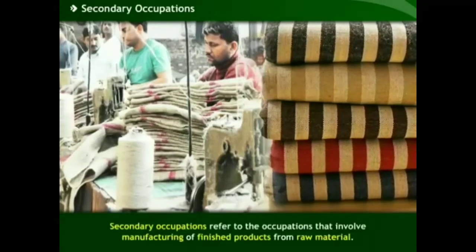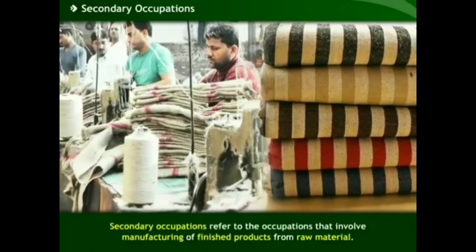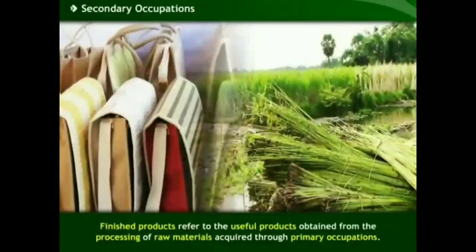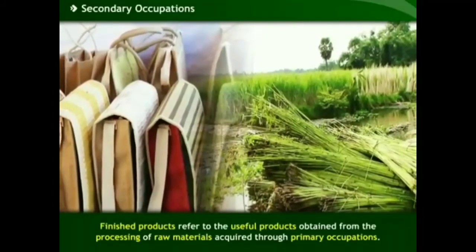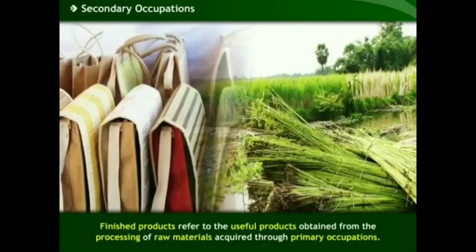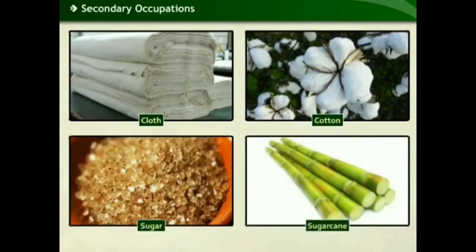Secondary occupations refer to the occupations that involve manufacturing of finished products from raw material. Finished products refer to the useful products obtained from the processing of raw materials acquired through primary occupations. For example, cloth produced from cotton, sugar produced from sugarcane.